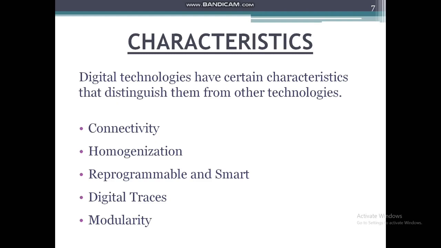Third is reprogrammable and smart. A digital twin enables a physical product to be reprogrammable in a certain way through the sensors on the physical product, artificial intelligence technologies, and predictive analytics. Fourth is digital traces. These traces can be used by engineers, for example, when a machine malfunctions, to go back and check the traces of the digital twin to diagnose where the problem occurred. And the last is modularity. By adding modularity to the manufacturing models, manufacturers gain the ability to tweak models and machines.